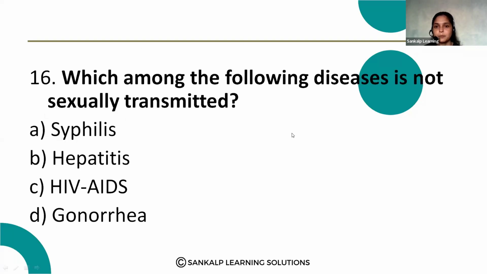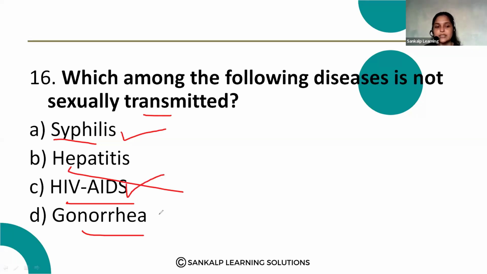Next question. Which among the following disease is not sexually transmitted? Syphilis, hepatitis, HIV/AIDS, gonorrhea. Yes, syphilis is a sexually transmitted disease.